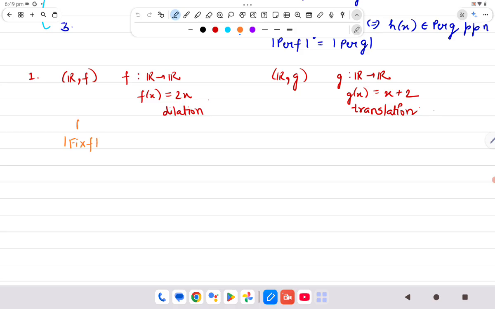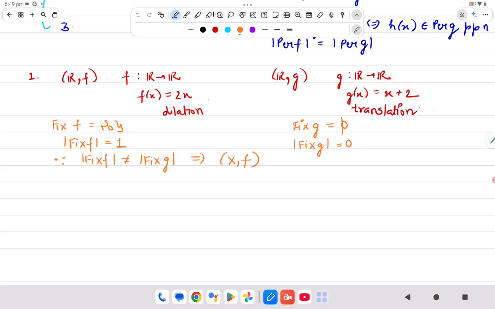You can easily check that Fix f is only {0}, so the cardinality is 1. But here, as I told you earlier, translations have no fixed points, you can check. So the cardinality is 0. Since the cardinality of Fix f is not the cardinality of Fix g, the two systems (R, f) and (R, g) are not topologically conjugate.